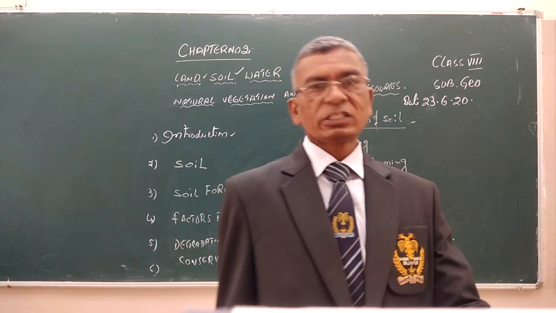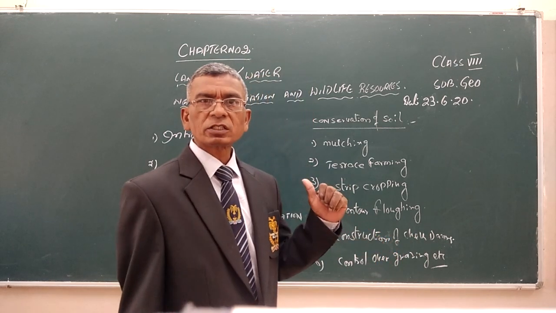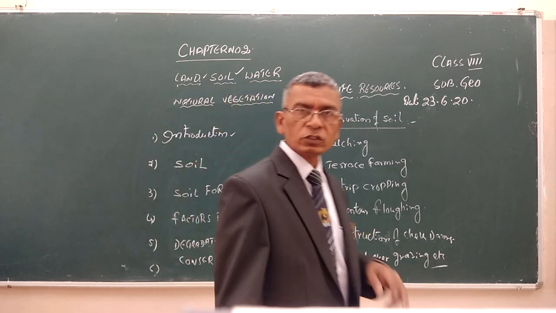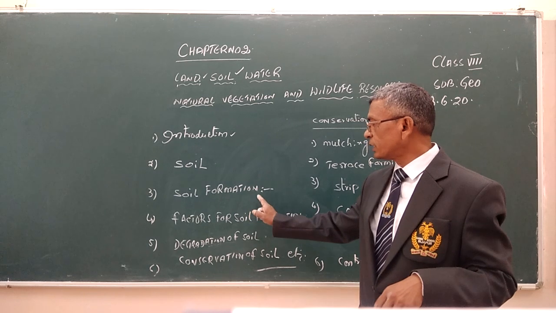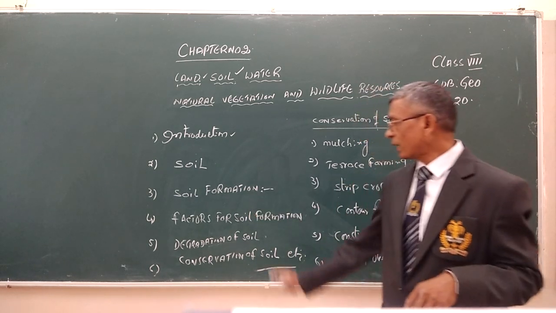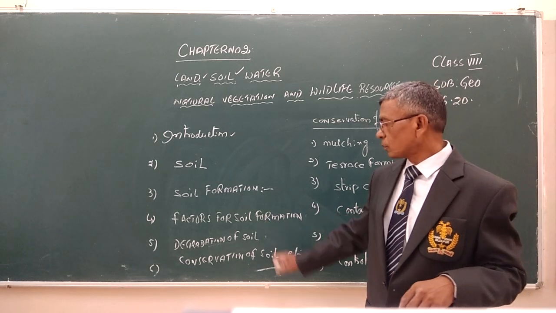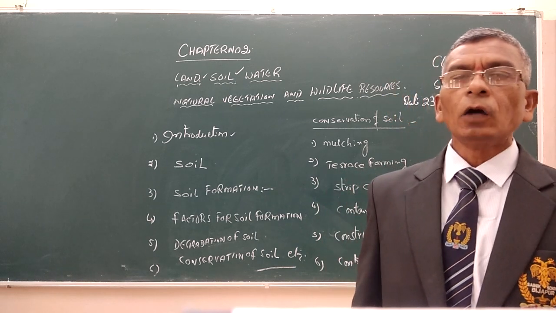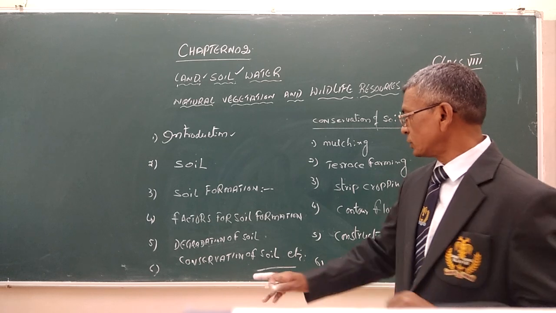In the previous class we discussed land. Now we have discussed soil. What is soil? What is the use of soil? How does soil formation take place? What are the factors responsible for soil formation? Then degradation of soil, how to control soil erosion, and how to control soil degradation.